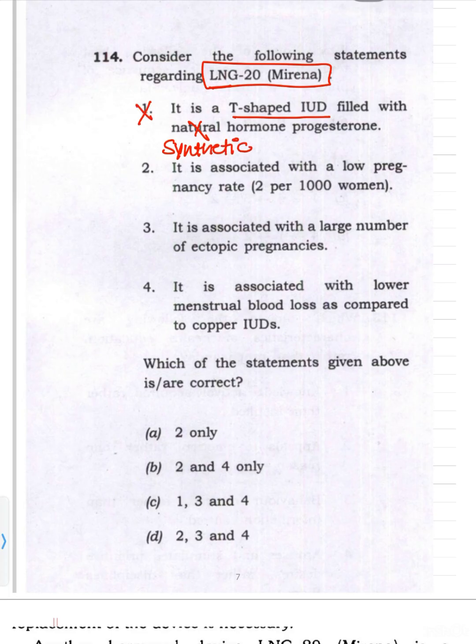So first is wrong. Second is, it is associated with a low pregnancy rate, 2 per 1000 women. This is correct. This is the data from PARK, which says 0.2 per 100 women. So this is correct data. Third is, it is associated with a large number of ectopic pregnancies. No, it decreases ectopic pregnancy. Fourth is, it is associated with lower menstrual blood loss as compared to copper IUD.